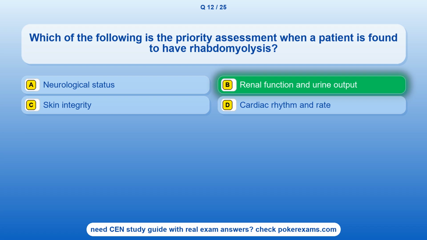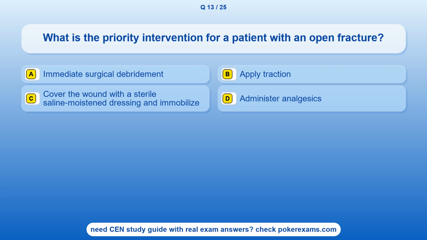The correct answer is option B. Renal function and urine output. Question 13. What is the priority intervention for a patient with an open fracture?